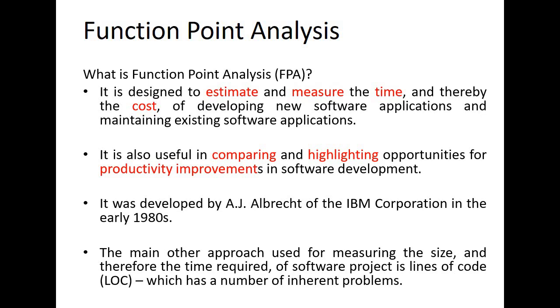Plus, lines of code always reward low level languages, because more lines of code are needed to deliver a similar amount of functionality compared to higher level languages, right? In some languages we are writing 40 lines of code, whereas in some languages just 2 or 3 lines of code get the things done.